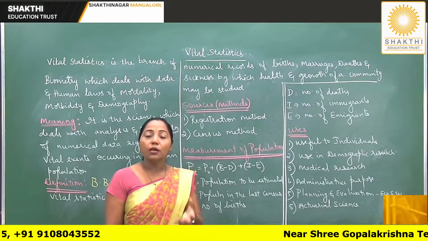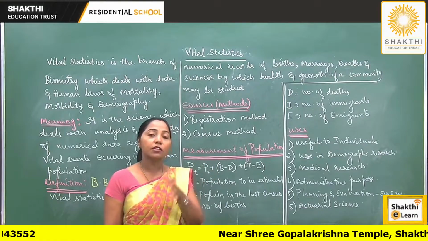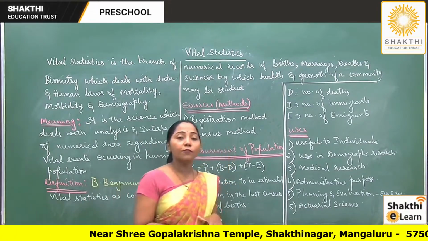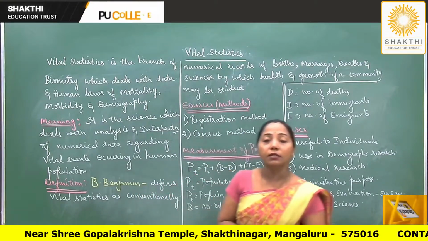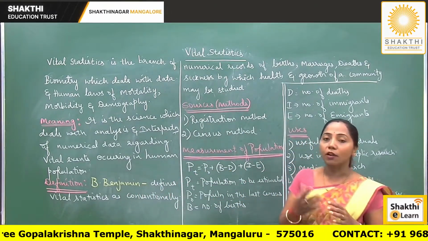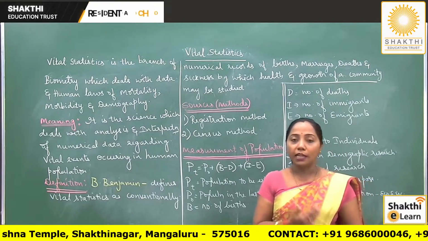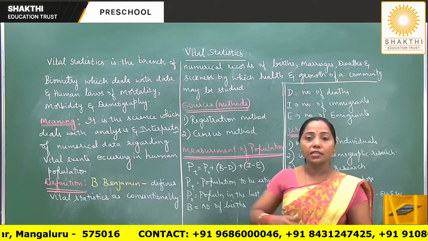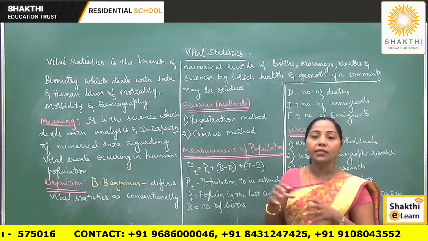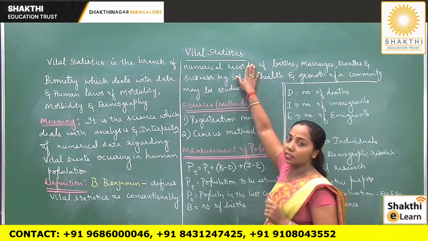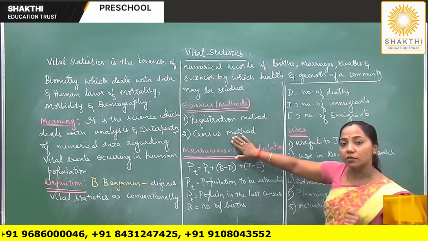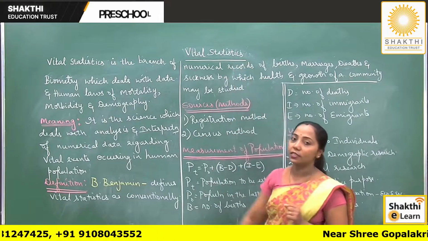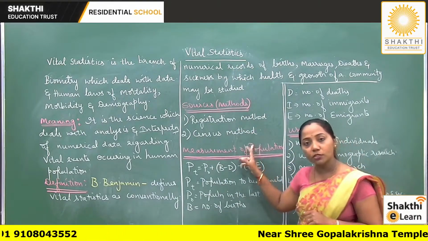Why? Because we collect information from each and every individual. So the census method covers all the information from the human population. It covers the data regarding gender, nationality, religion, income status, educational status, etc. Along with that, we get the data related to vital statistics. So those are the two sources from which we can collect the data regarding vital statistics. So again, an important question for 2 marks.